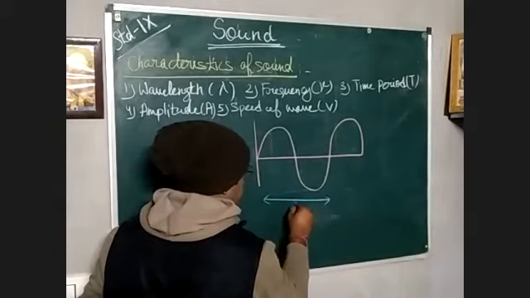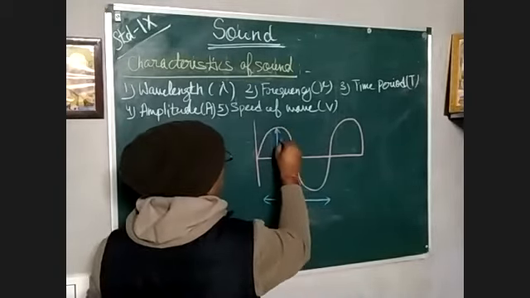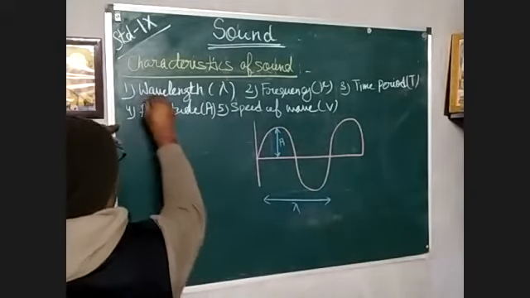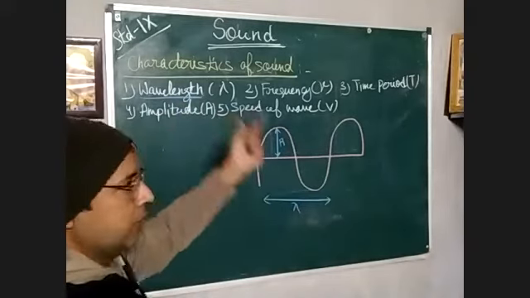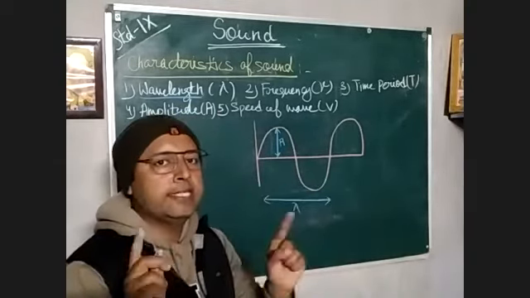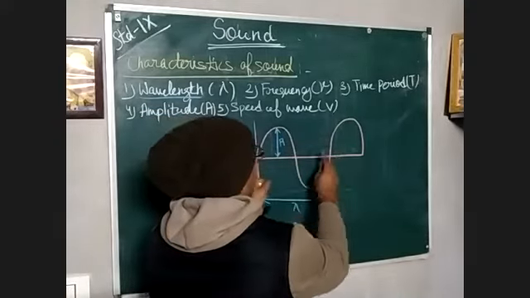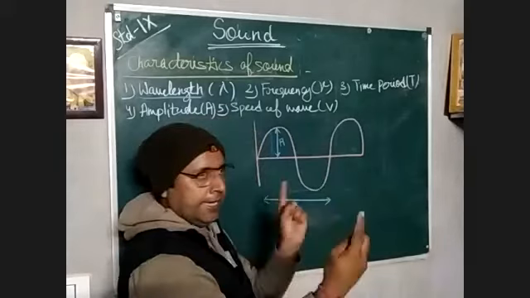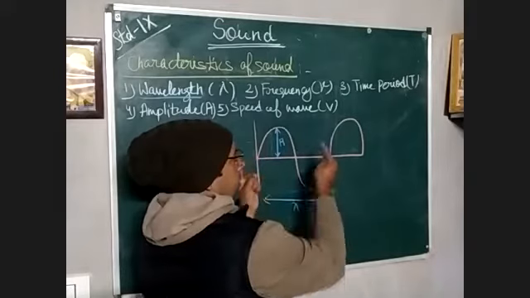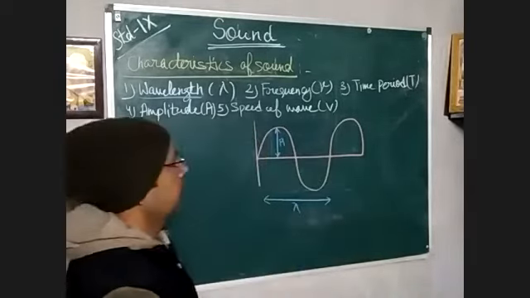This is lambda. This is T. So lambda is what? Wavelength. So wavelength is what? Distance between two consecutive crests or two consecutive tops. So consecutive crests: first one, second one. Consecutive means right next to each other. It starts from here, then it will reach here. So the whole distance between two consecutive crests, that is wavelength.